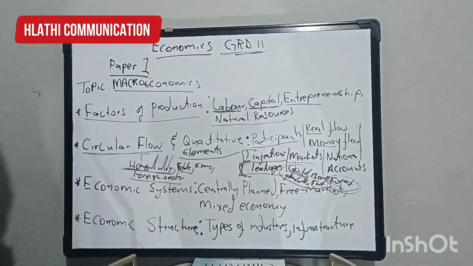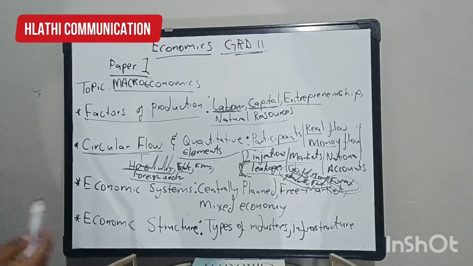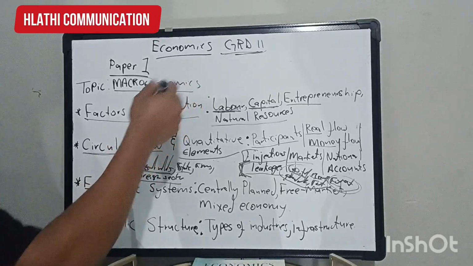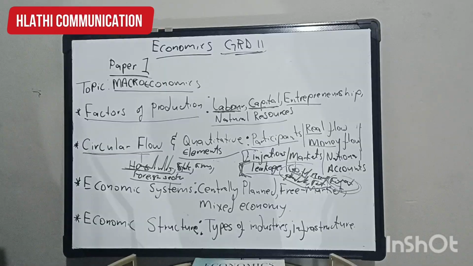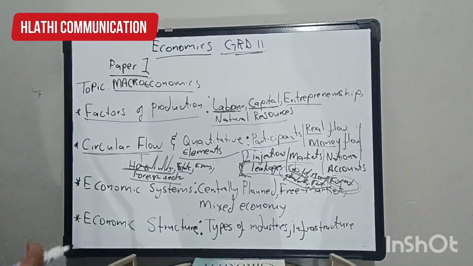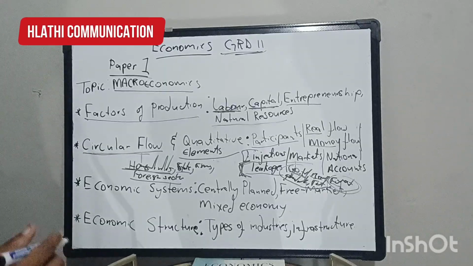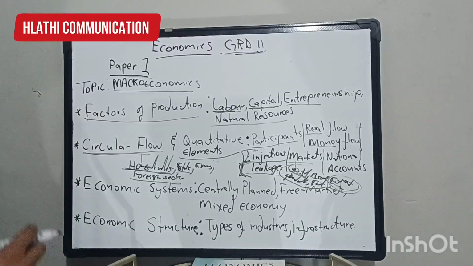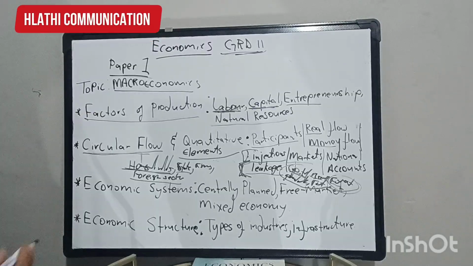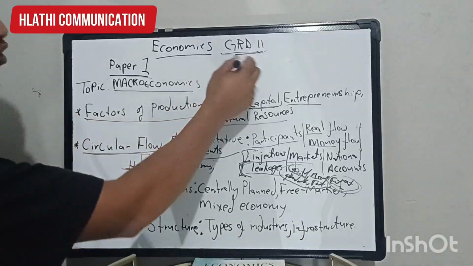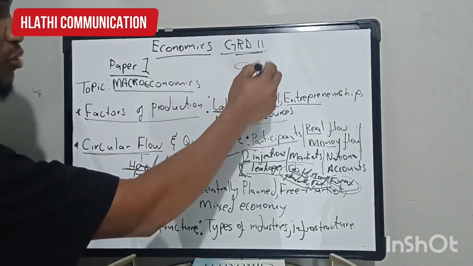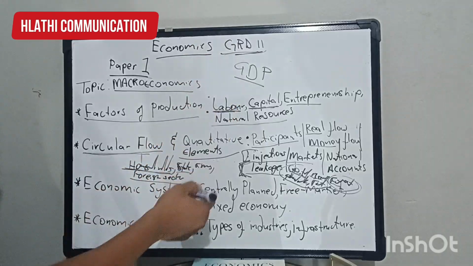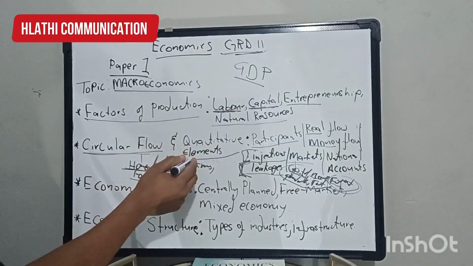And then under the quantitative elements, whereby we're able to analyze and discuss further the national accounts aggregates, meaning you must be able to describe GDP, GNI. What is meant by GDP? GDP is gross domestic product, meaning it's the total value of the final goods and services produced within the borders of a country in a specific period of time. So you must be able to discuss or describe the term GDP. It falls under the quantitative elements.